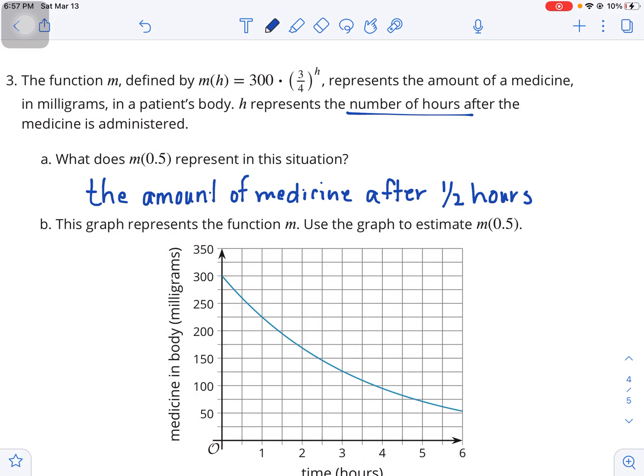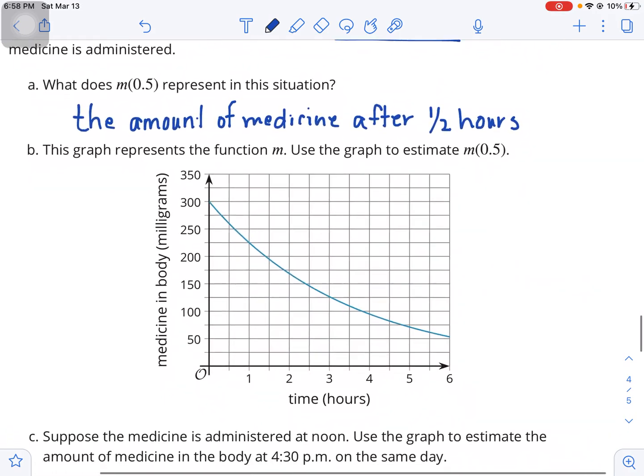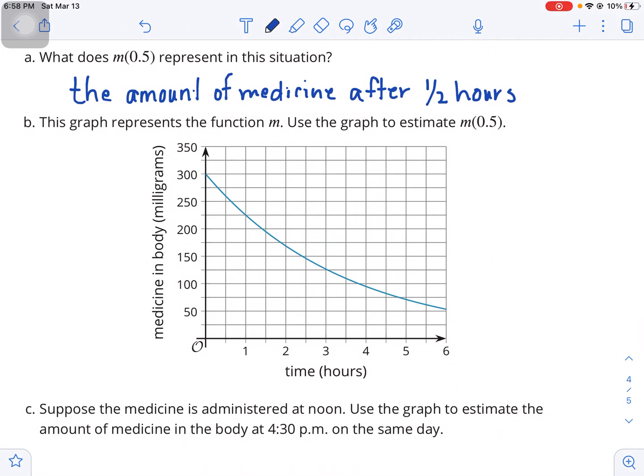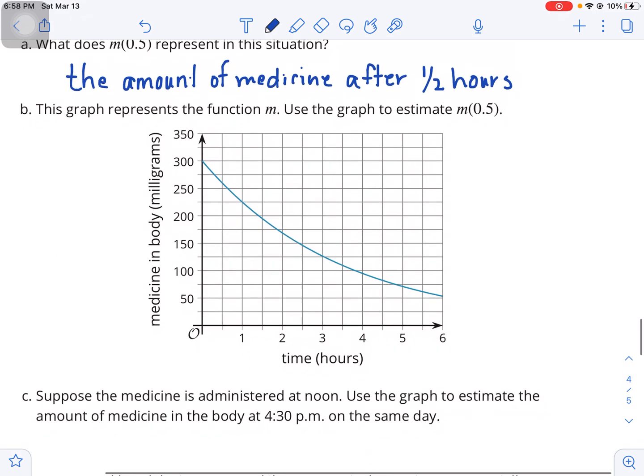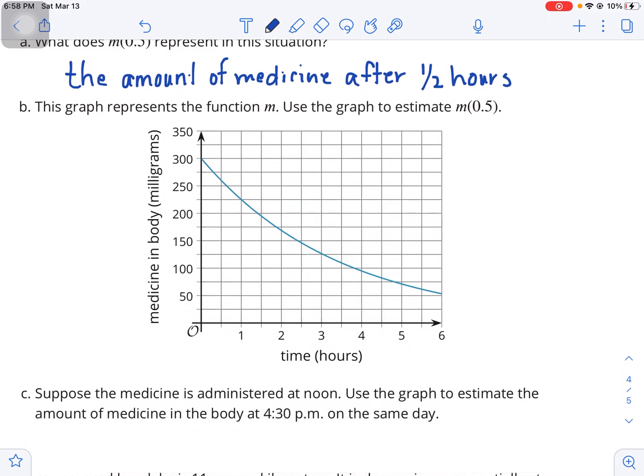The second one here, letter B, it says this graph represents the function of m, and so we want to use it to estimate the amount left after 1/2 hour. So here's 1/2 hour right here. So I'm going to look at this point here, and I'm going to say approximately 260 milligrams of that medicine is still left in the system then.